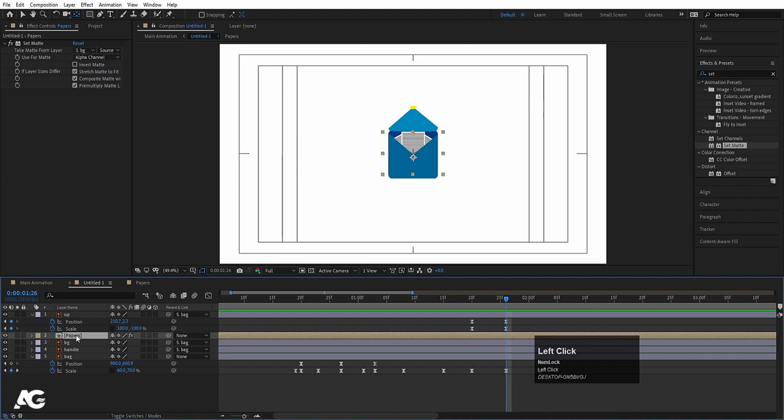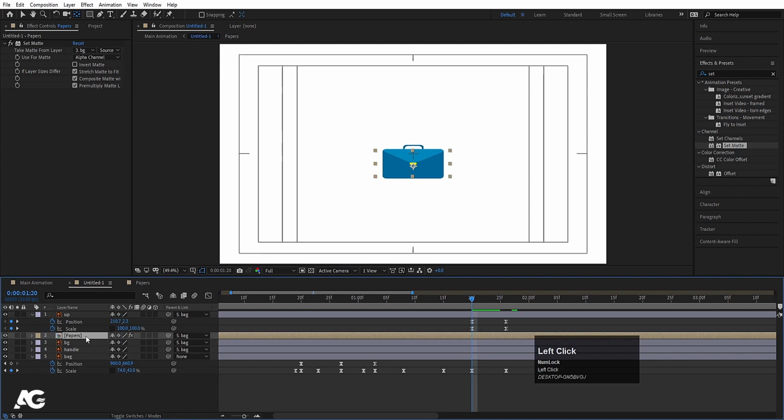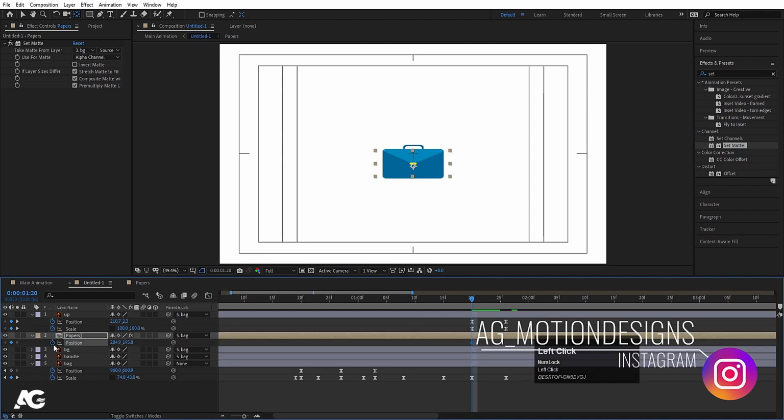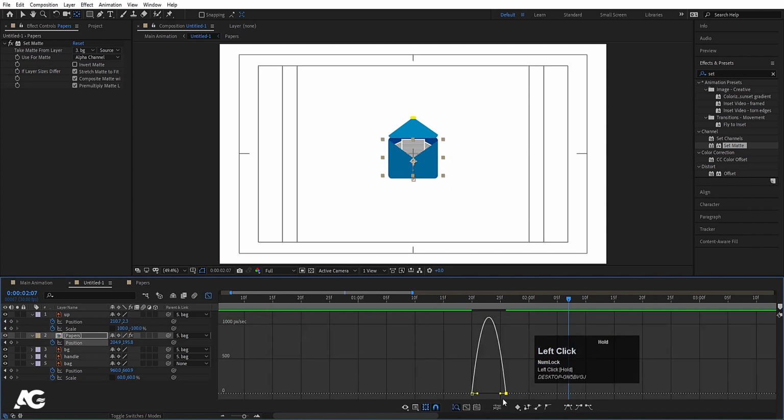Oops, we have to select these papers and parent them to this bag also, otherwise it will change the position always. Now select these papers, double click on it, and go over here, press P, create one keyframe, and at this point again create another keyframe. At this point let's move it downwards. Select those, hit F9, go to the graph editor, select this graph, and by holding Shift move this over here.